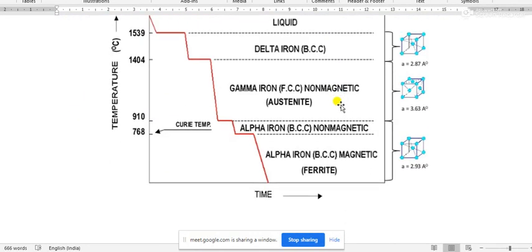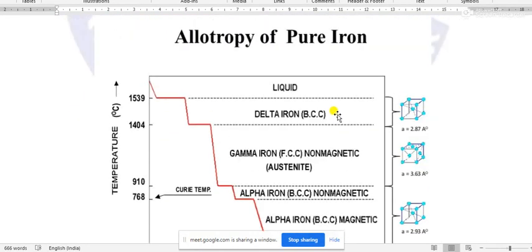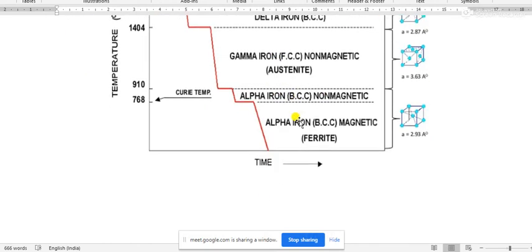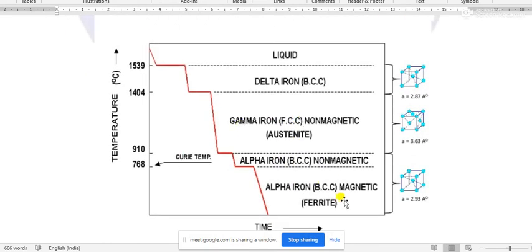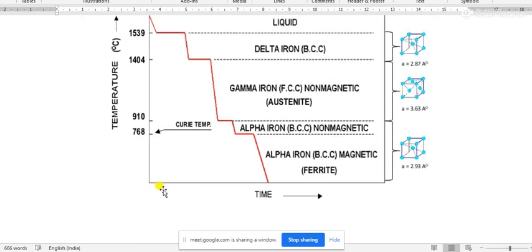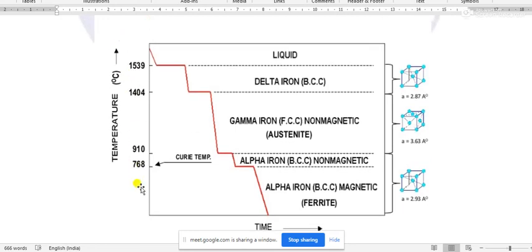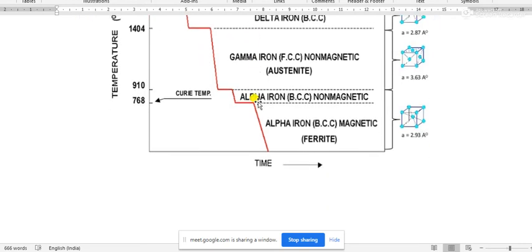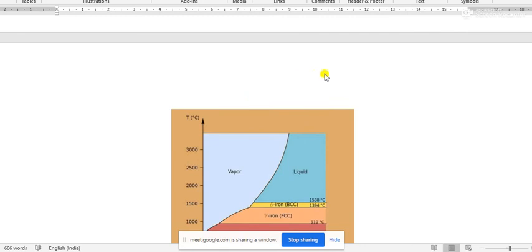Now, this is the graphical representation of allotropy of pure iron, the different allotropic forms of pure iron I have already discussed, and obviously this is the temperature axis. You may consider this temperature as approximate, and obviously it may differ by 1 to 2 or 1 to 5 degrees Celsius in practical cases.